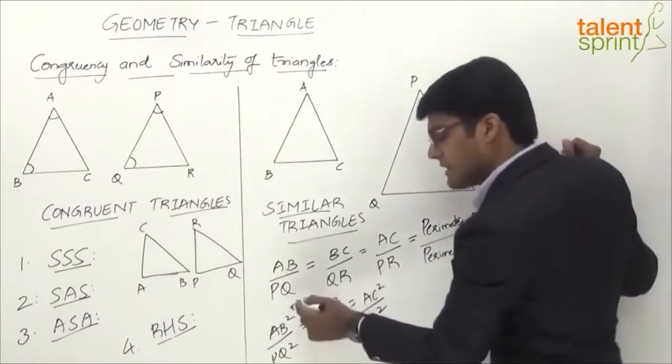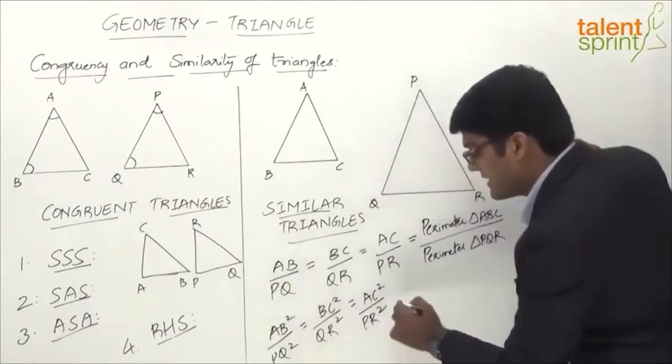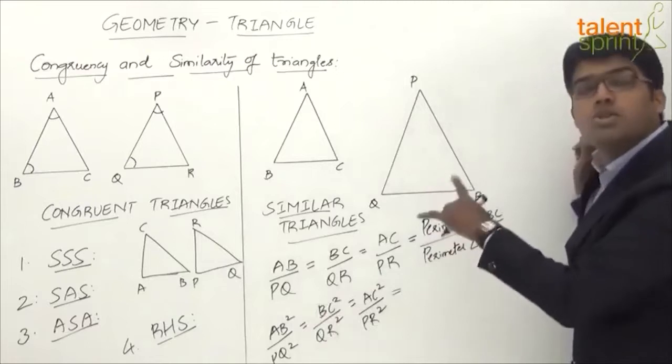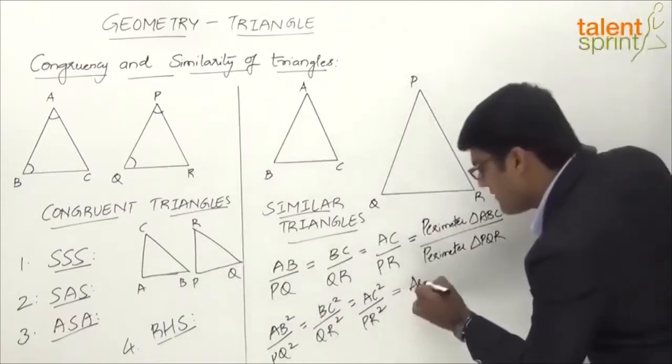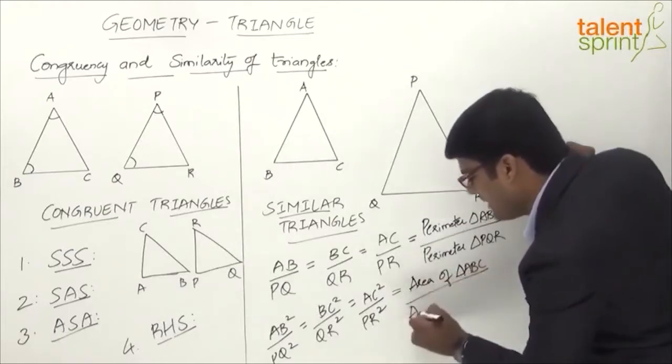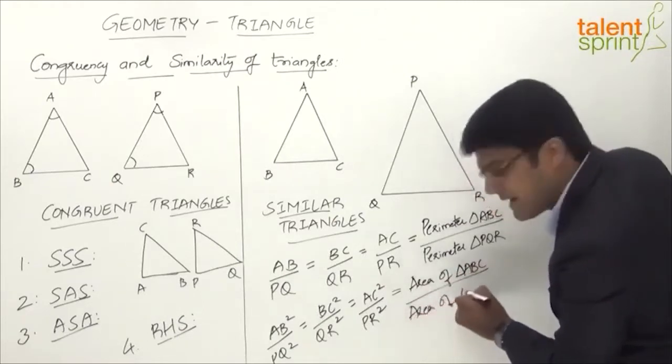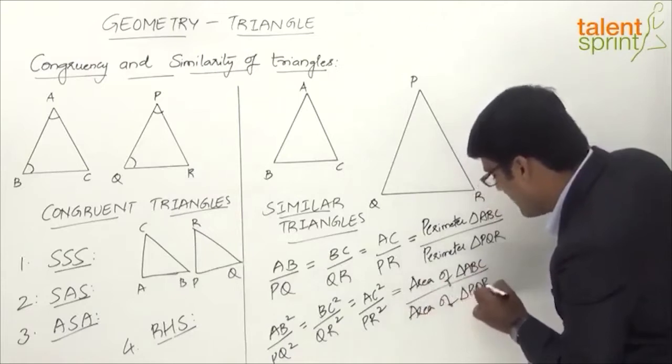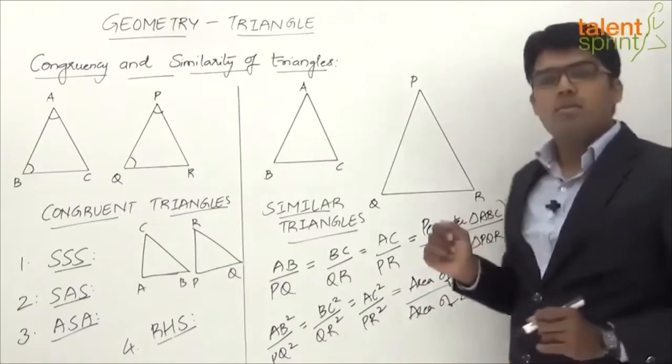So the ratio of the squares of the corresponding sides will be equal to the ratio of the two areas. So area of triangle ABC upon area of triangle PQR. So these are two important points about similar triangles.